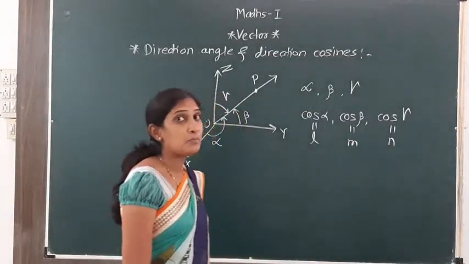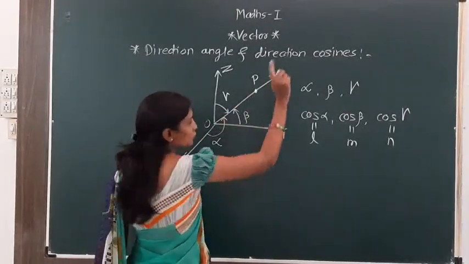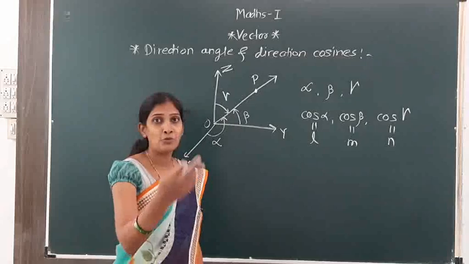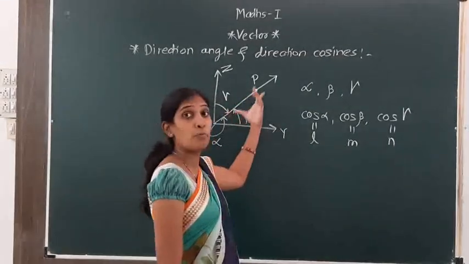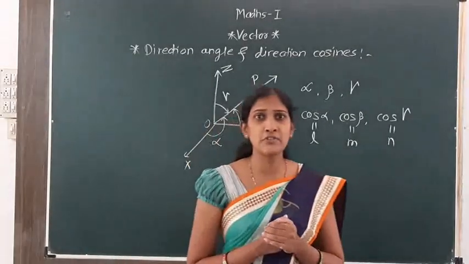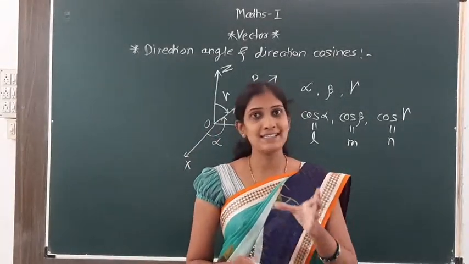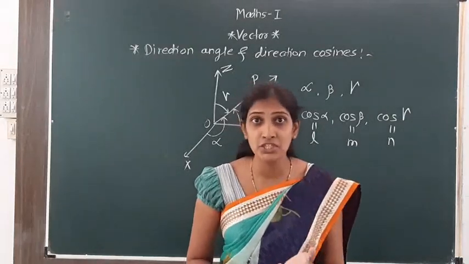Now what about opposite vectors? Suppose there is a vector OP bar and you have to find the direction cosines of its opposite vector. What is the definition of an opposite vector? It has the same magnitude but the direction is opposite.